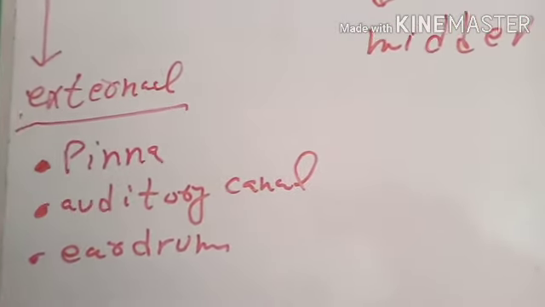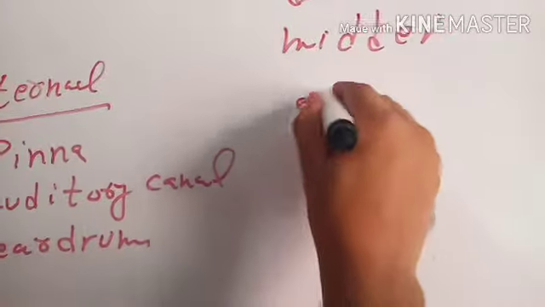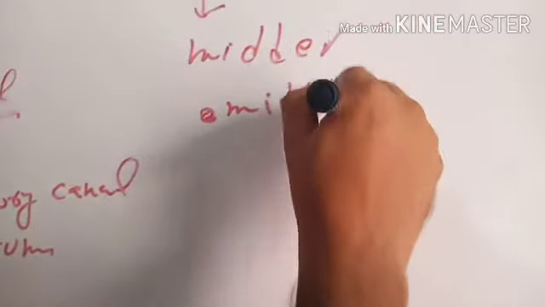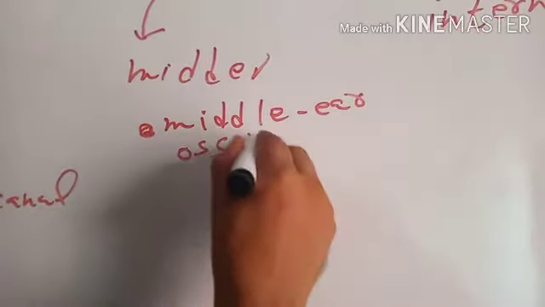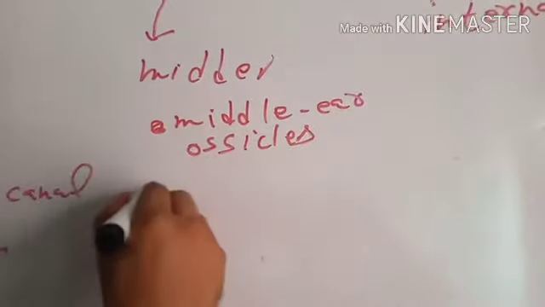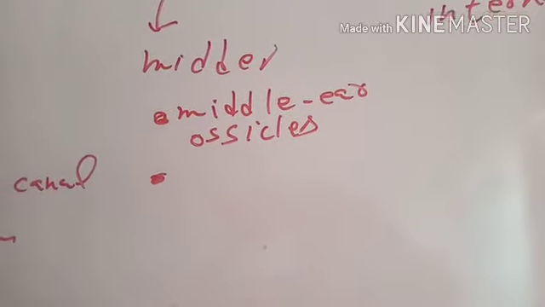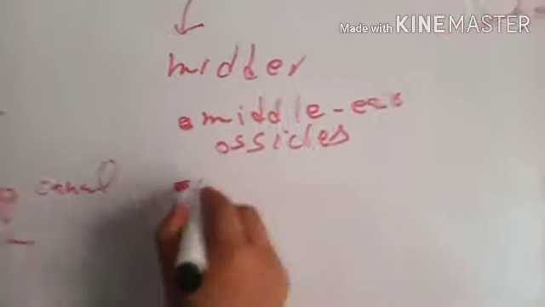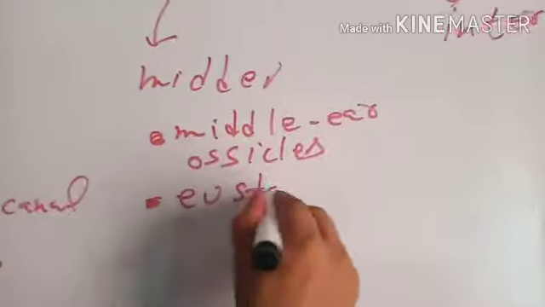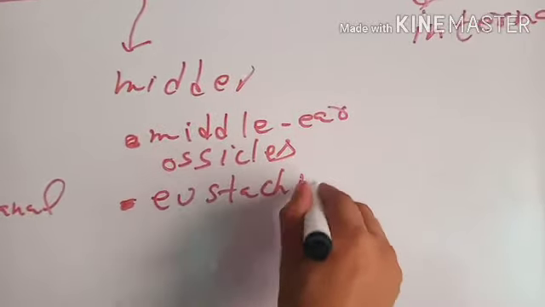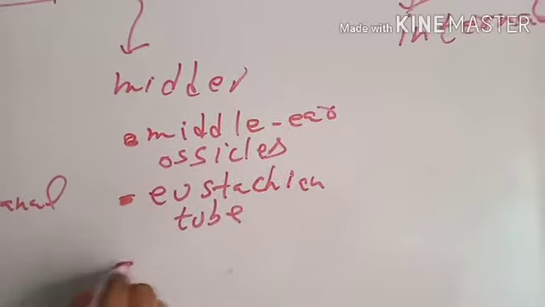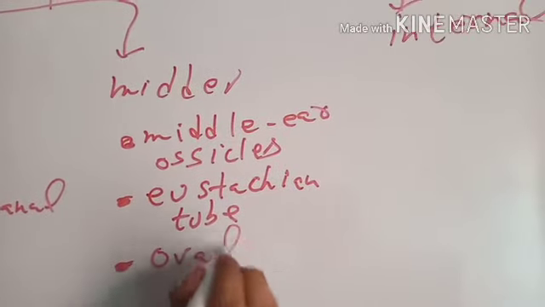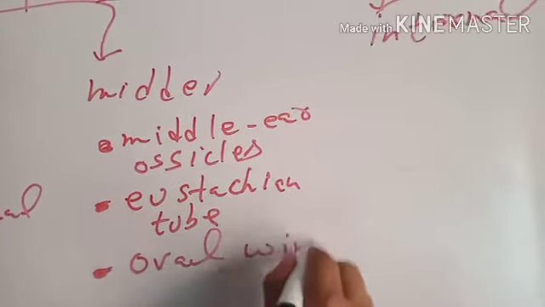Middle ear consists of ossicles, eustachian tube, and oval window.